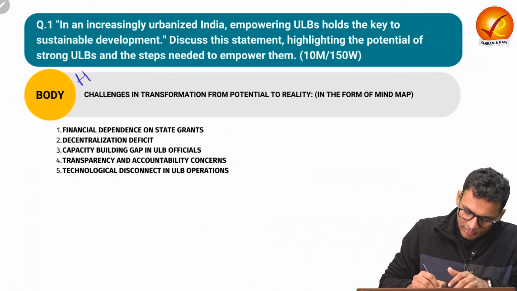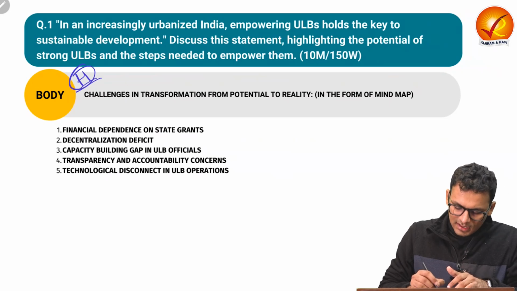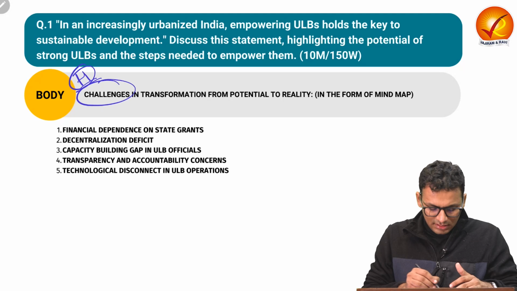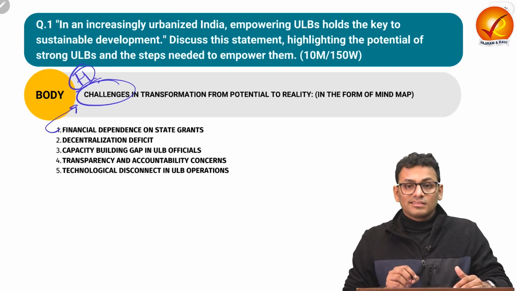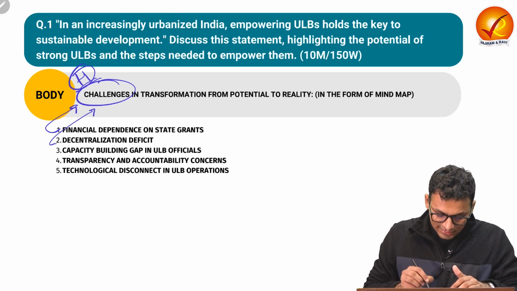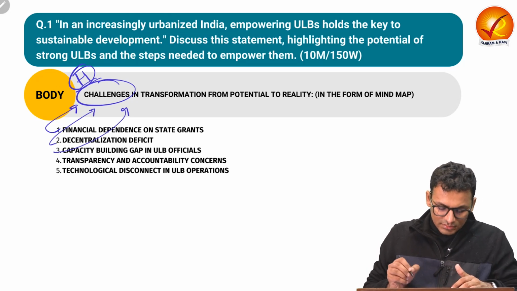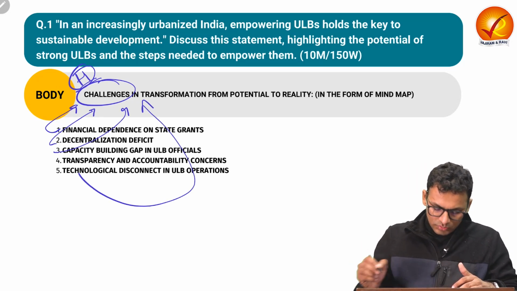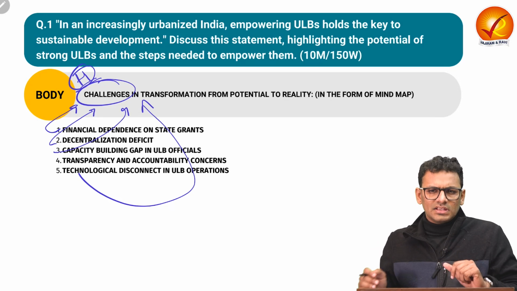Now, you can talk about this heading in the form of a mind map, where you put challenges in the center and talk about how there are certain challenges with respect to the financial dependency on state grants. We have a decentralization deficit, we have a capacity building gap of ULBs, and we have a technological disconnect in ULB operations. Let us understand each of them.